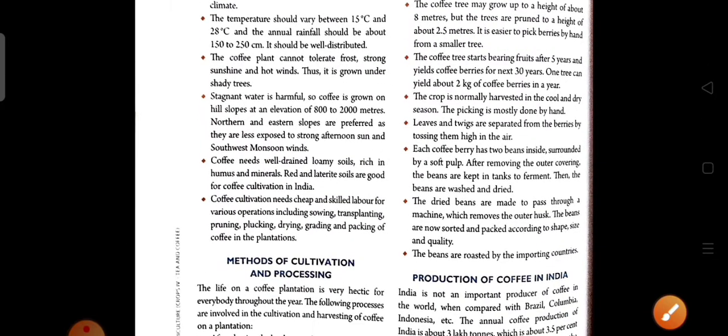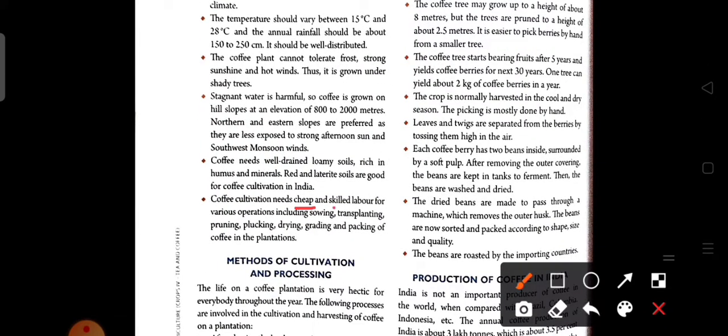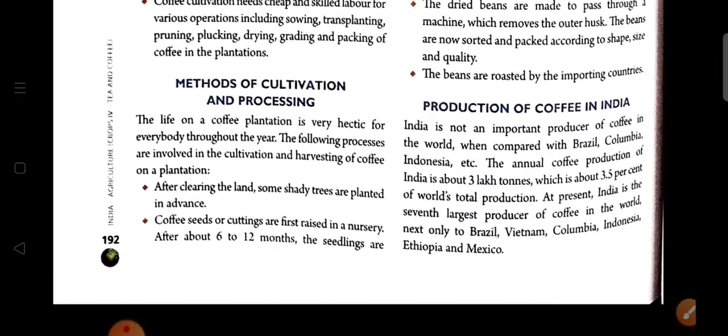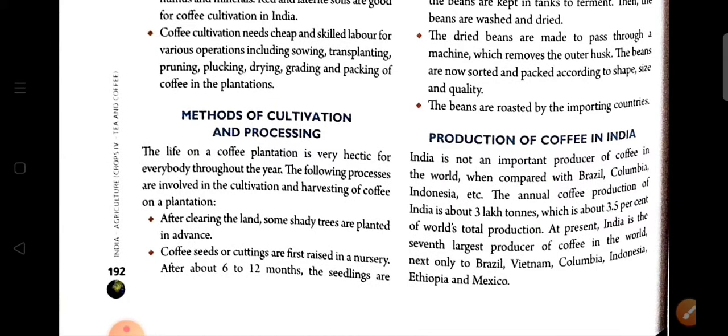And lastly, coffee cultivation needs cheap and skilled laborers for various purposes, including sowing, transplantation, pruning, plucking, drying, grading, packing, etc. Now we are going to discuss the method of cultivation and processing of coffee.